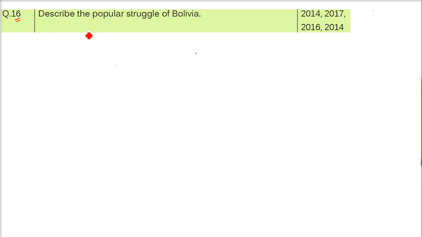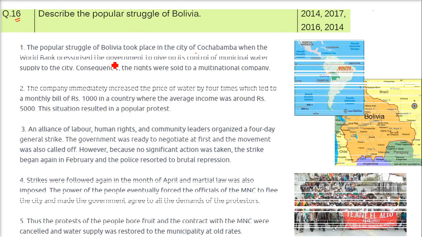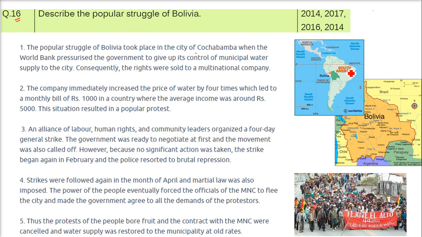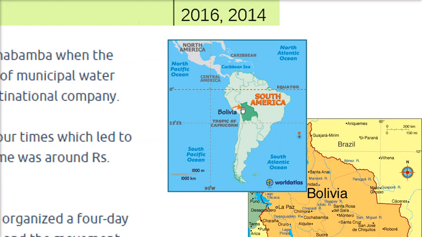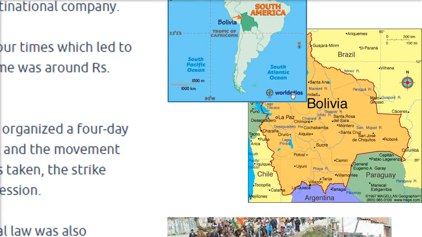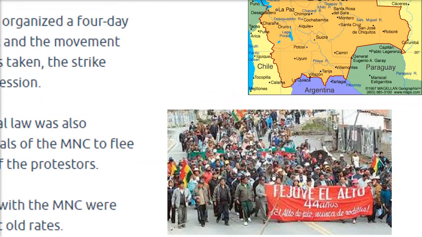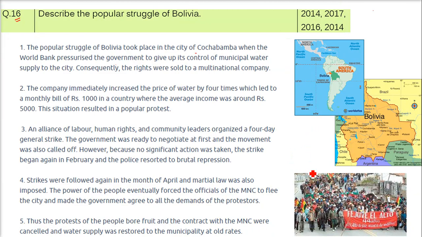The next question is, describe the popular struggle of Bolivia. Now, Bolivia is a country in South America. Here is the location. You must know where it is. So this is the place where in South America, we have Bolivia. And this is the map of Bolivia. And this is one of the pictures of the Bolivian struggle.